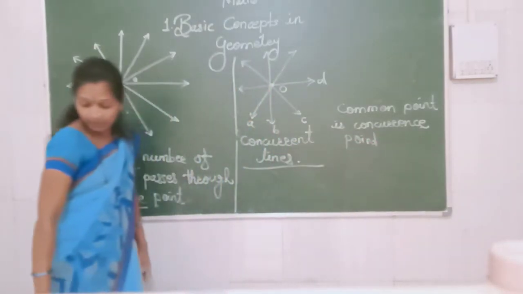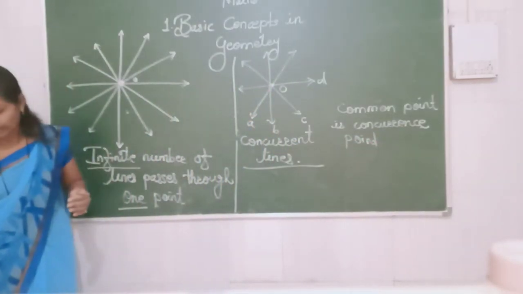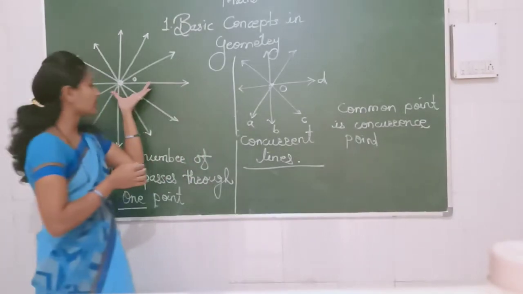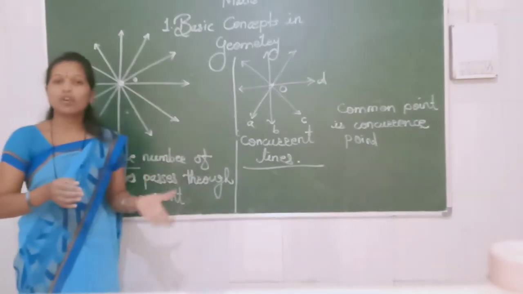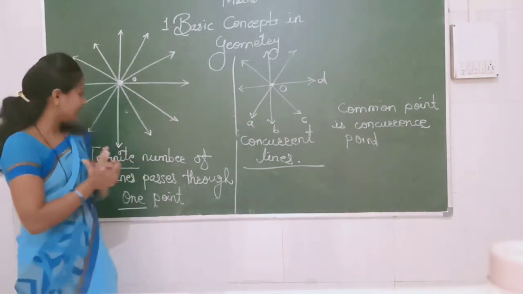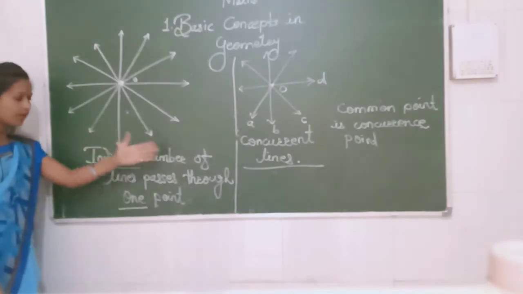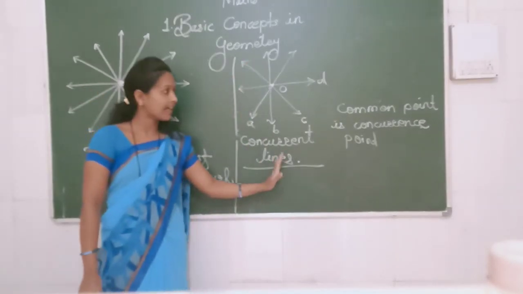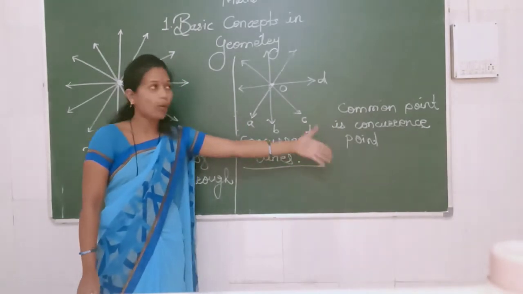Okay, so we can easily see today what is the meaning of point, what is the meaning of line, what is the meaning of line segment, and then after that we saw that an infinite number of lines pass through one point, and the meaning of concurrent lines and concurrence point.